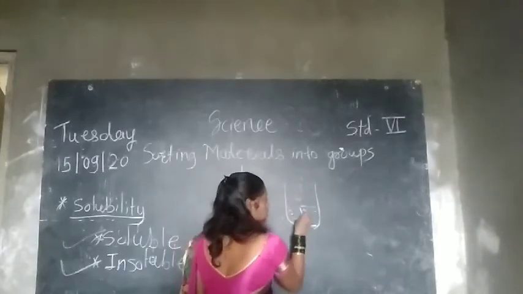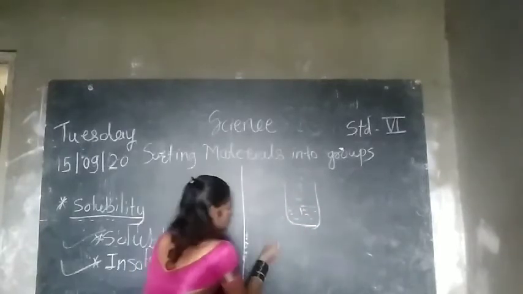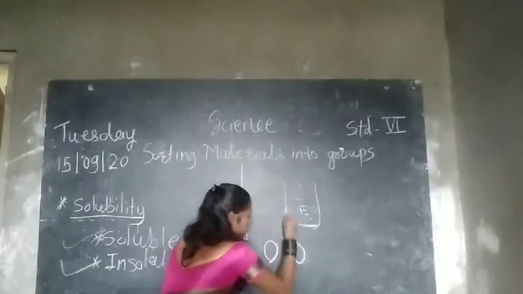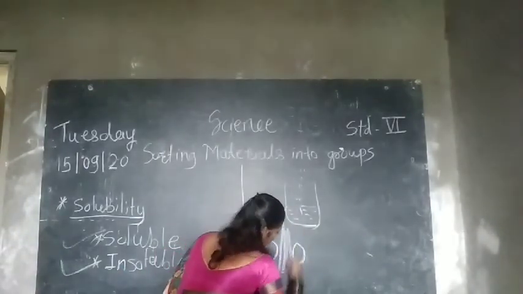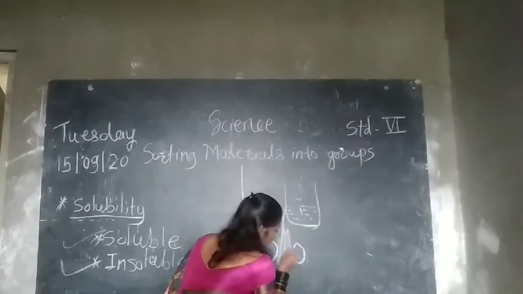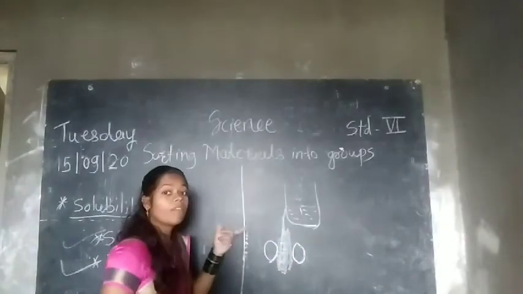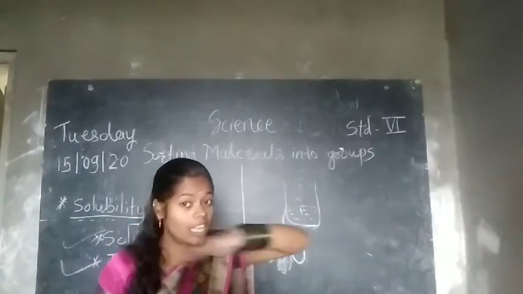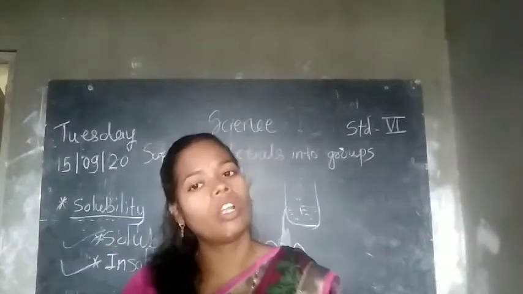These salt molecules are added to it. What happens? This is the water molecules, and in between, the salt molecules are situated. They fill the gaps, so it looks like the same one, and this is nothing but solubility.